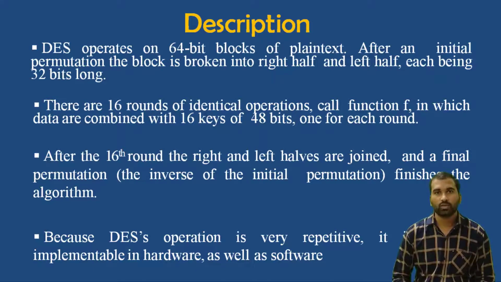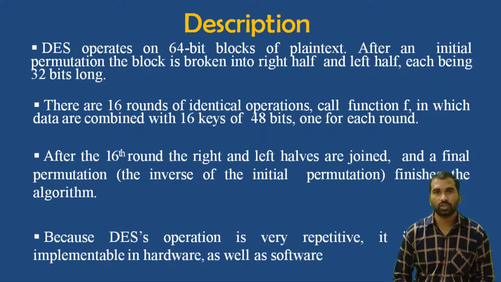There are 16 rounds of identical operations called function f, in which data are combined with 16 keys of 48 bits, one for each round. So we have a total of 16 rounds in DES, and for each round we provide one separate key of length 48 bits. Like that we have 16 keys. Since we have 16 rounds, we have to provide 16 keys.